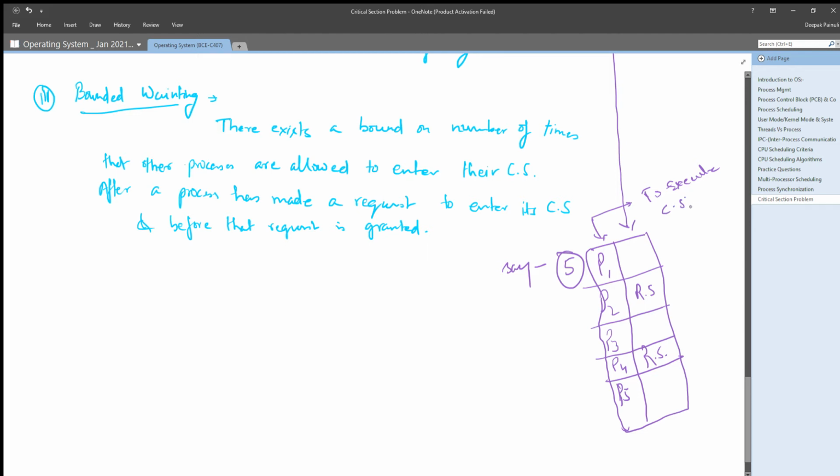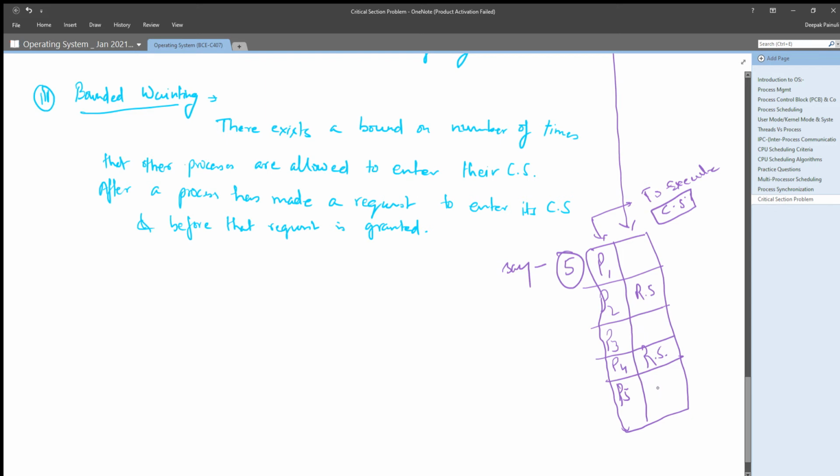Now the system has to decide which will go first. If P1, P3, P5 are demanding the critical section, then which one will go next? Either P1 will execute its critical section, or P3 will, or P5 will.